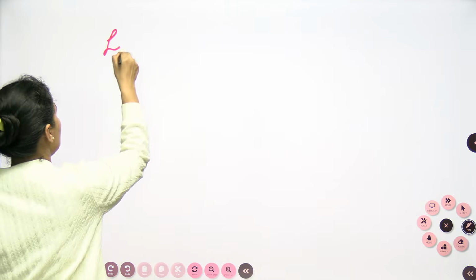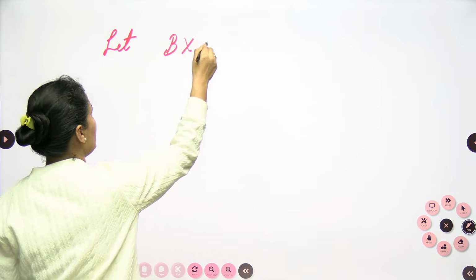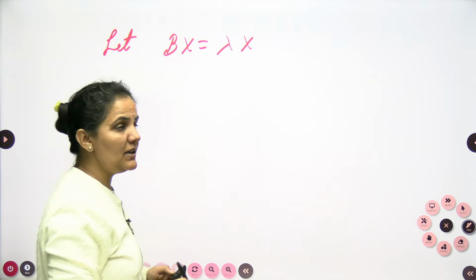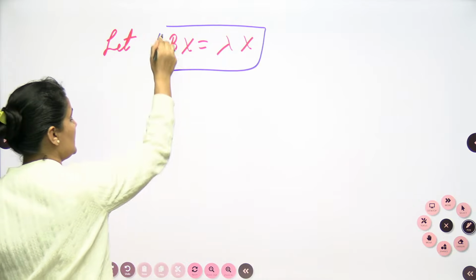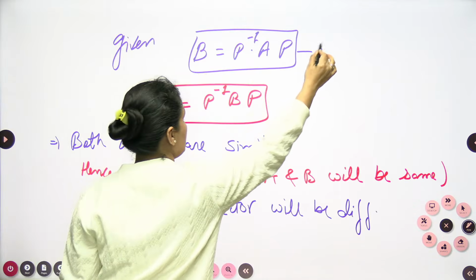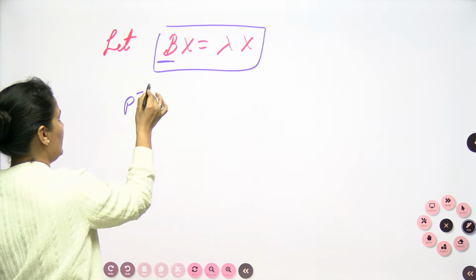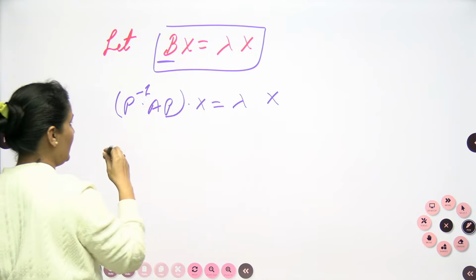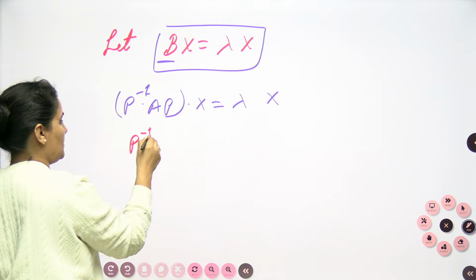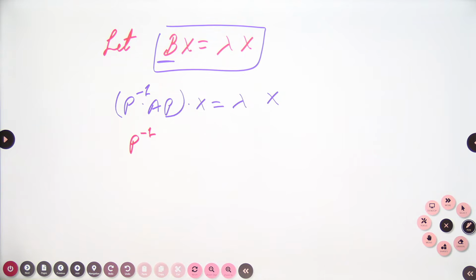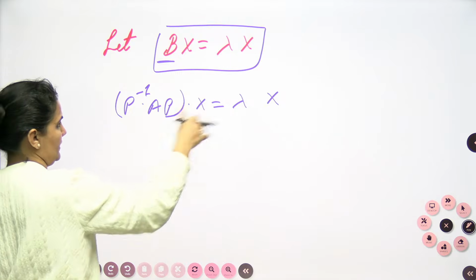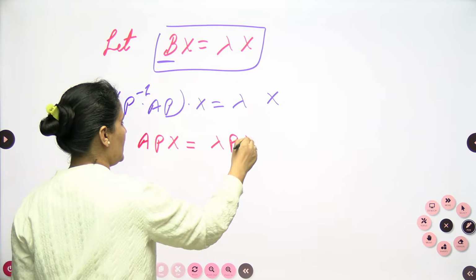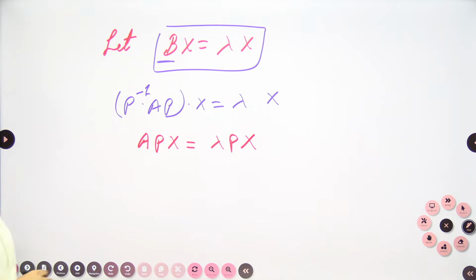So I will go with this technique. Let me write Bx is equal to lambda x. I am writing the eigenvector equation for the matrix B. But the value of B I can get from the given equation, which is P inverse AP. So I put P inverse AP into x is equal to lambda x. Moving P across, it becomes APx is equal to lambda Px. APx is equal to nothing but lambda Px.